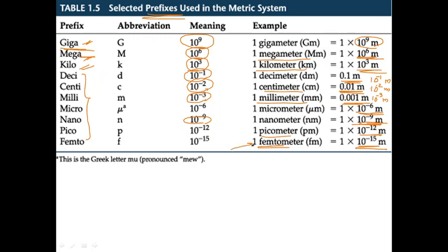When we come to atomic scales, we normally use this unit of femtometer, and when we come to smaller nanoparticles, we measure it in terms of nanometer, and we often measure the thickness of the wire or small rods in terms of centimeter, millimeter, etc. And to measure large distances, we use kilometers, megameters, etc.